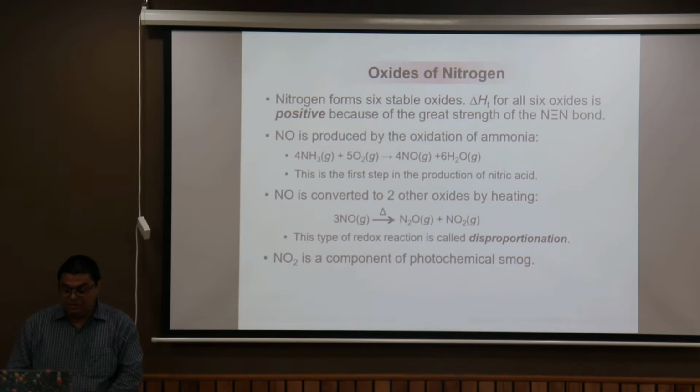Oxides of nitrogen. Though nitrogen is typically very non-reactive, nitrogen forms a series of oxides only because of the symmetry in the orbital configurations of nitrogen and oxygen. So easy overlapping results in the formation of this series of oxides.